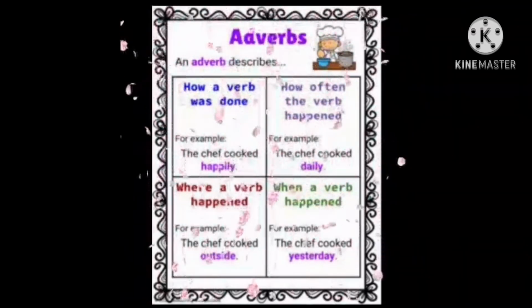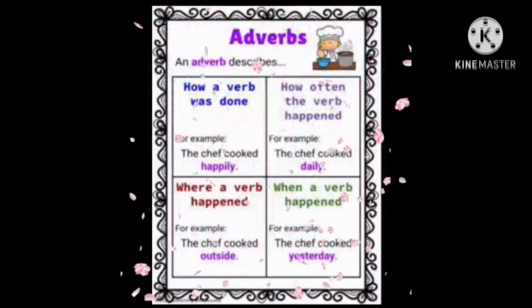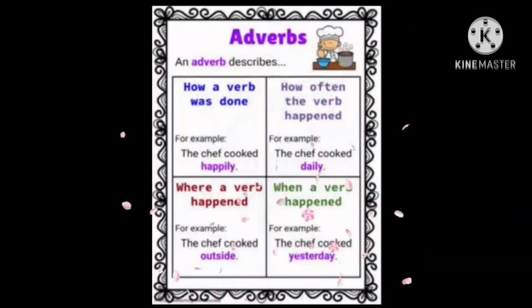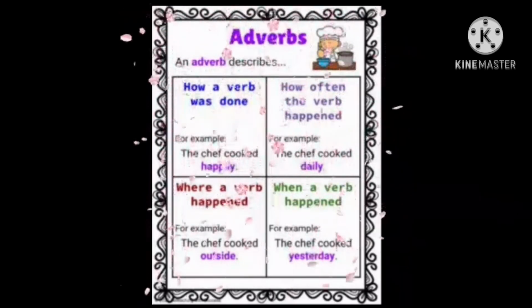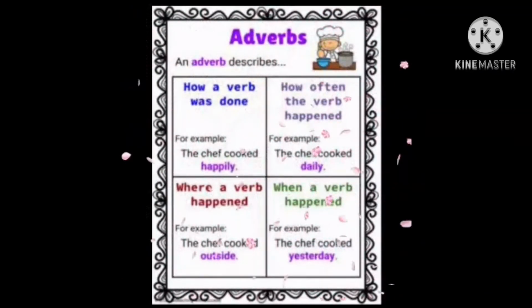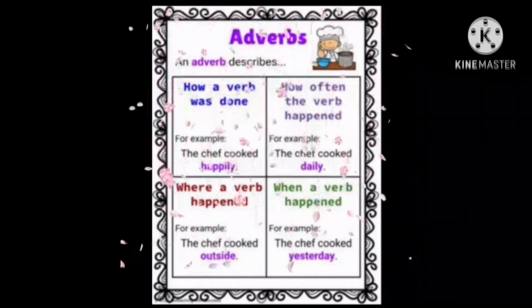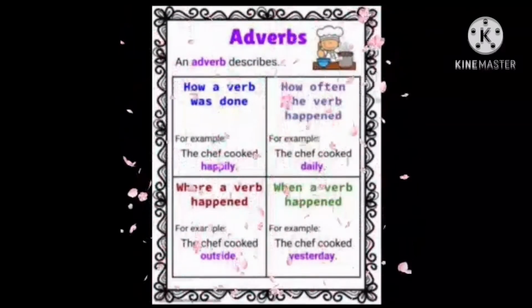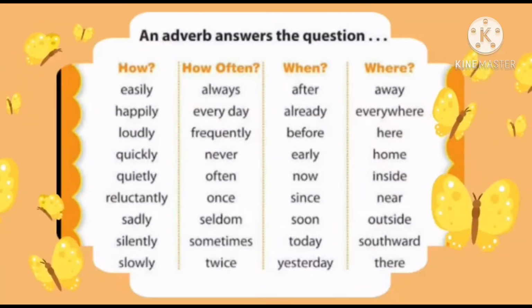So an adverb is an extra word which has been added to the verb, adjective, or adverb to make it more interesting, and it answers the questions how it is done, when it has happened, and where it is done. So these questions are answered by an adverb. Remember, an adverb is an extra word added to a verb to make it more interesting, to make it more meaningful. So now let's see some examples of adverbs.